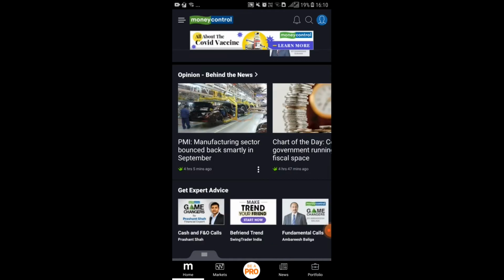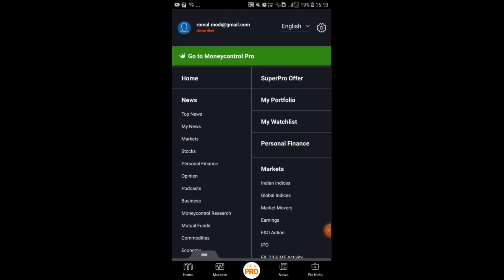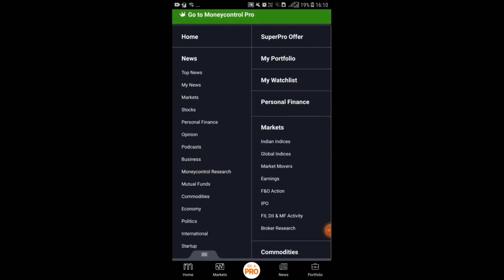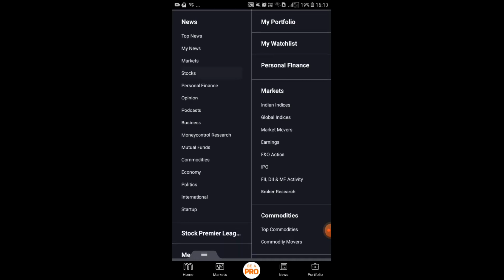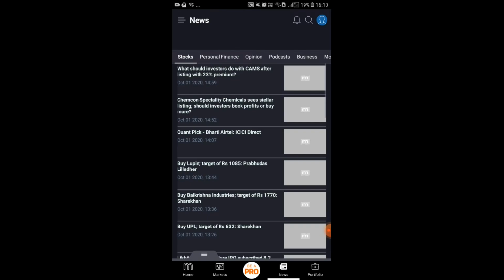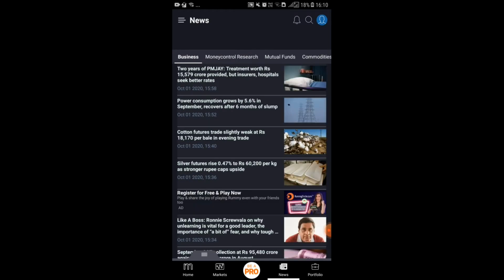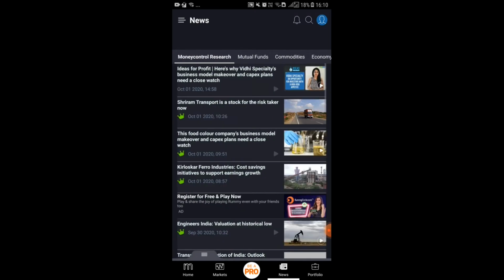So now here I am showing you the main page of this application. Here you can select your option that you want to see information, like in news if you want to see information related to stocks, then you can select your stocks option. If you want to keep just one app for stock market updates, then Money Control is must have app for that. So our second best app for stock market updates is Stock Edge.